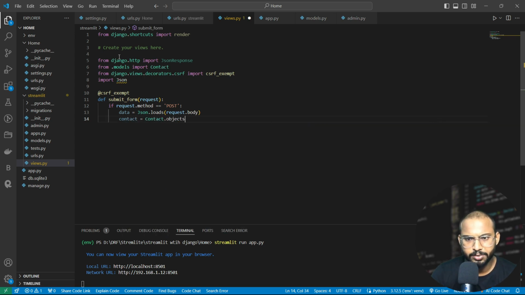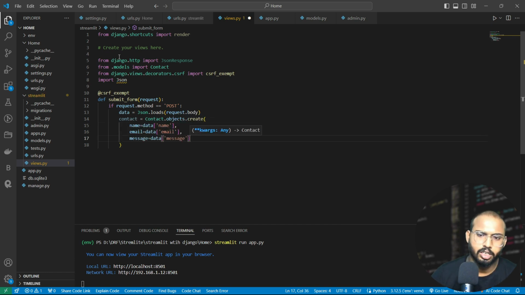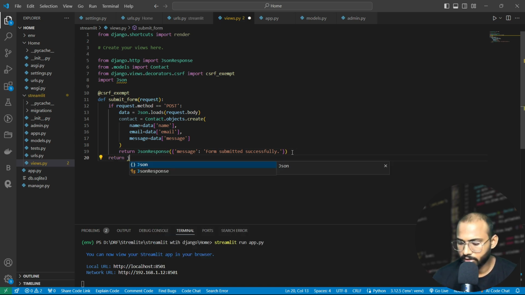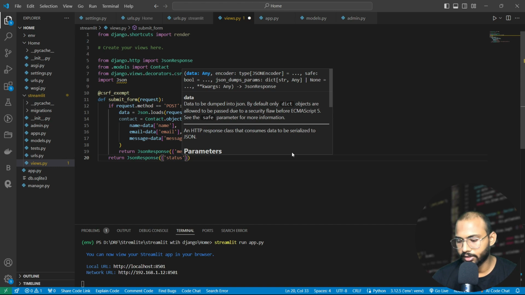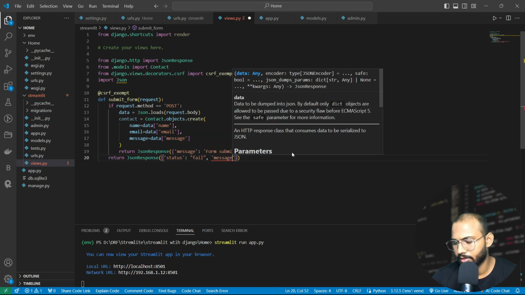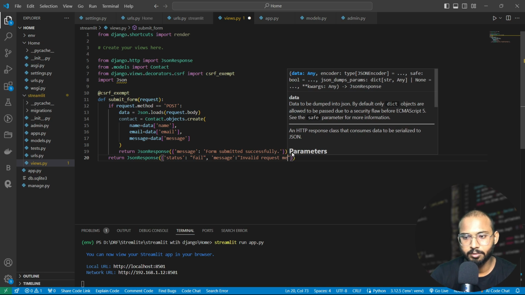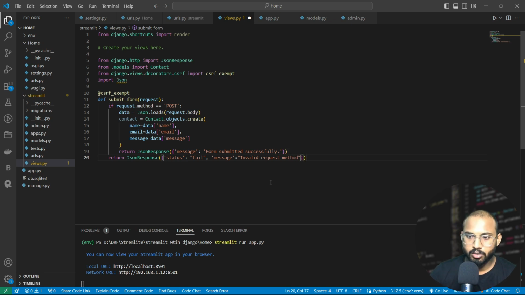Here we write Contact.objects.create, name is data name, similarly email is data email, and message is data message. When this section is fulfilled, it will return "Form submitted successfully". Otherwise it will return JsonResponse with a status message, "Invalid request". Okay, so finally we have set up our views file.